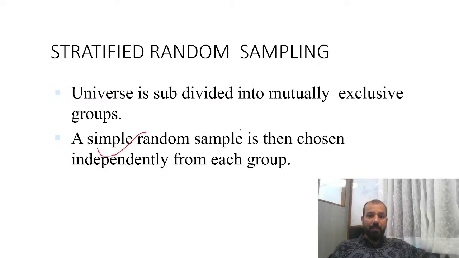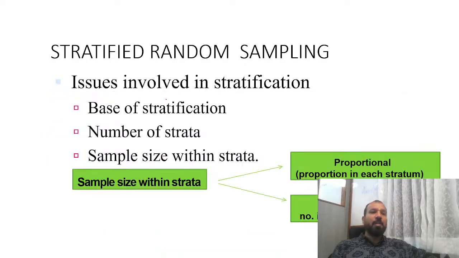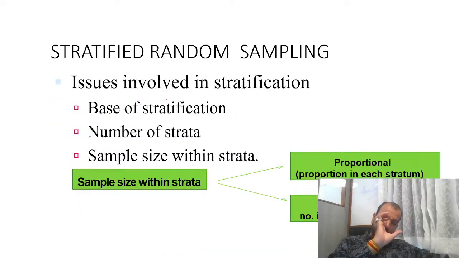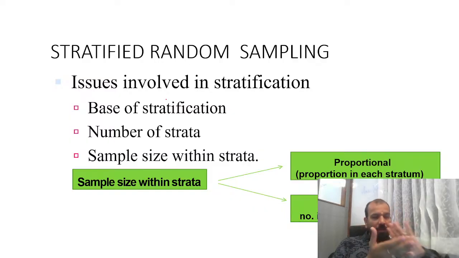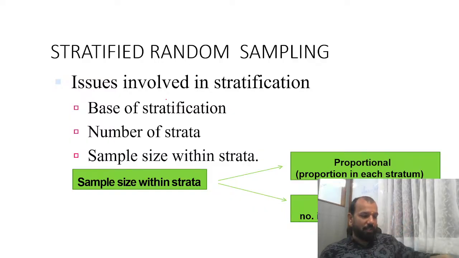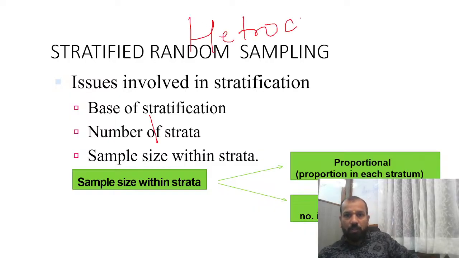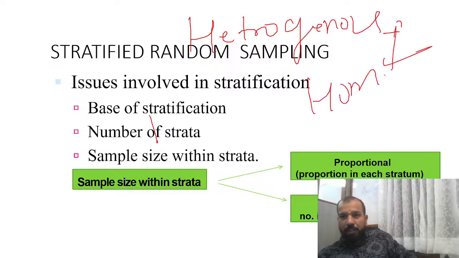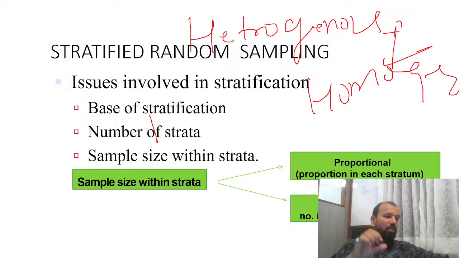Simple random sampling is chosen independently from the age group. Whenever you have a heterogeneous population, you need to convert the heterogeneous to the homogeneous. We follow stratified sampling. We make certain different strata on the basis of common characteristics. Clear? The same example I have given.